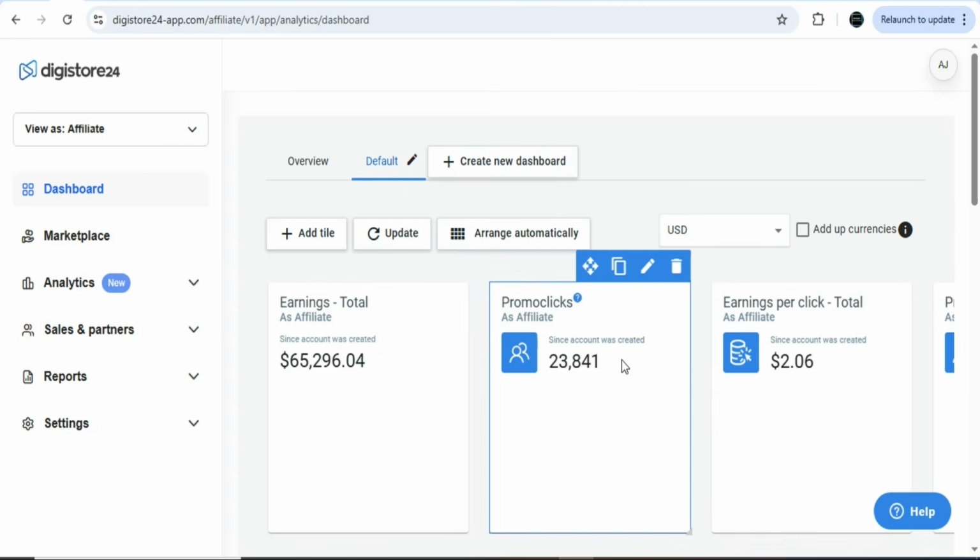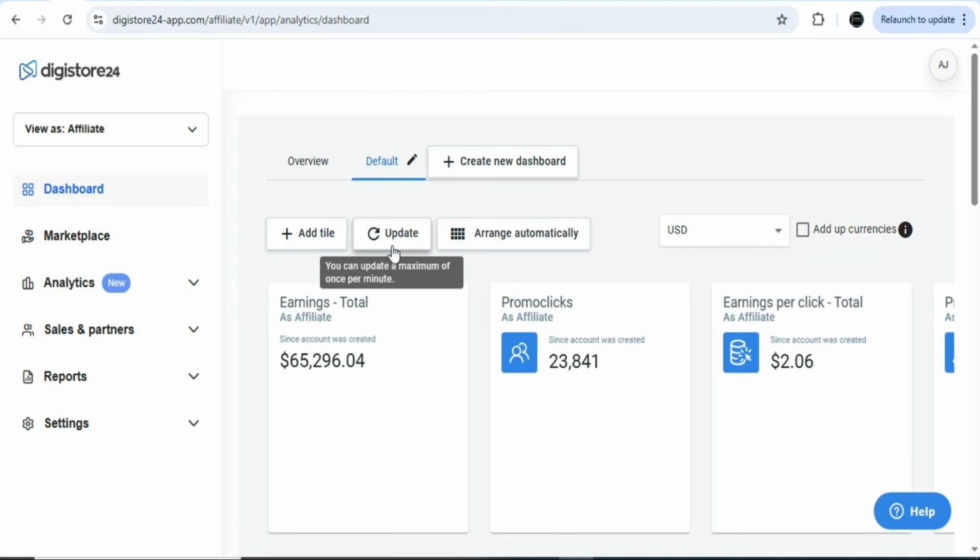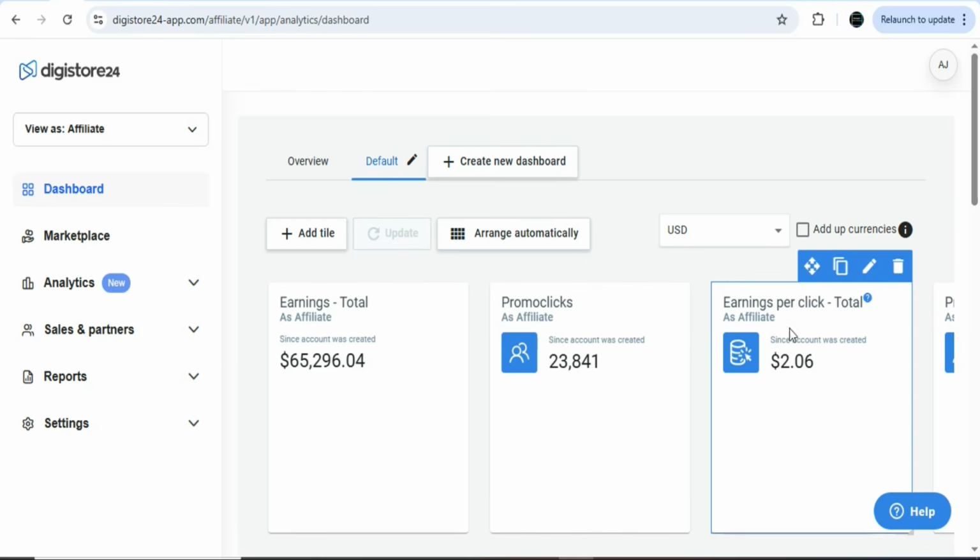Now let's get into the details. Before we get into the details, let me refresh my screen. So let me click on update. As you can see, everything has been updated and it's still the same.